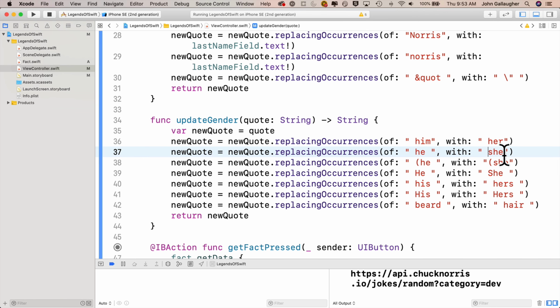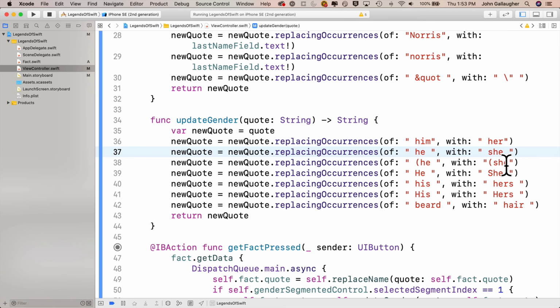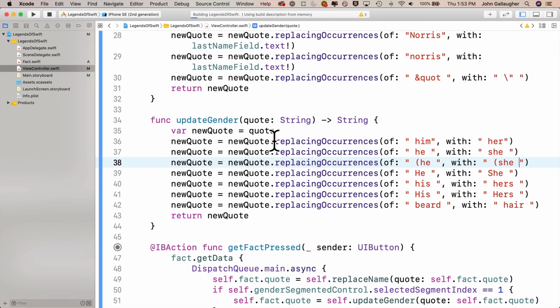So let's head back into our code. Yep, I can see where I have that error. Let me make sure that I put the proper space in there. Let's see, I should have been a little bit more thorough. It looks like I was also missing some spaces on this third line down here with parentheses she. But I think I'm okay now, so let's go ahead and build and run and see how things look.